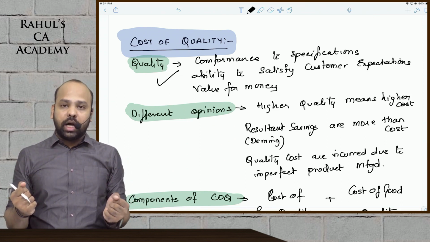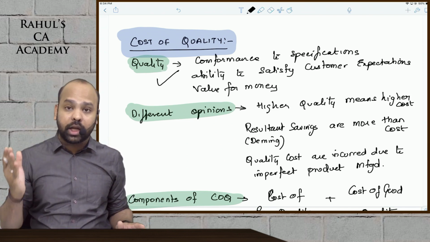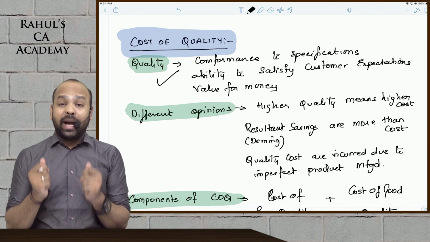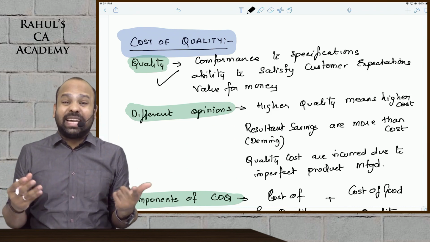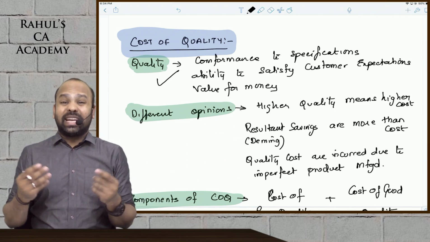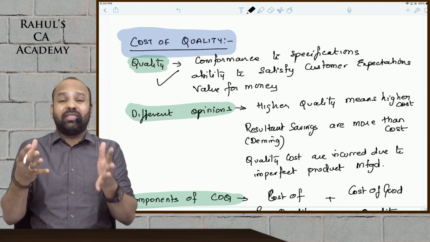You buy a car to have proper driving experience. You buy a cell phone to have a better quality calling experience. You buy a television to have a better viewing experience. So that is primary product characteristics. Few people talk about the secondary product characteristics. What are the additional features that you're getting apart from the basic requirement?